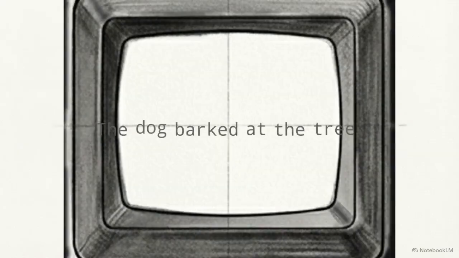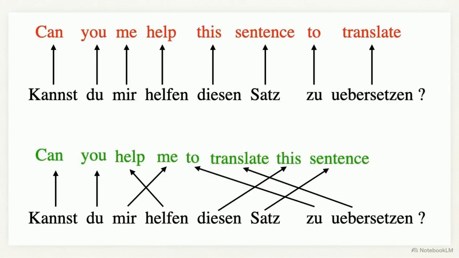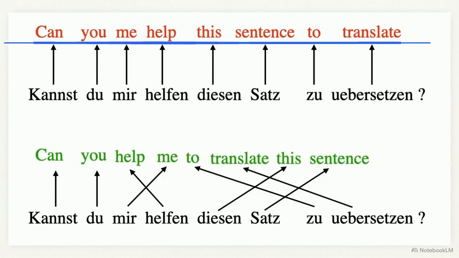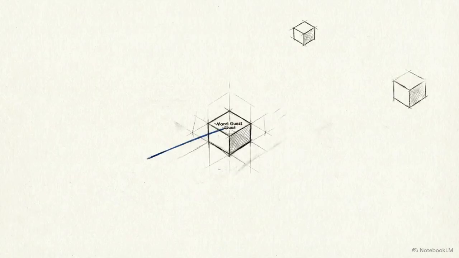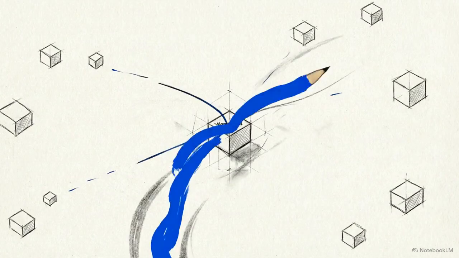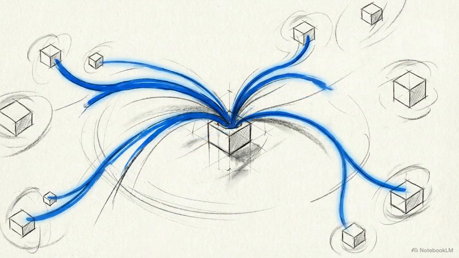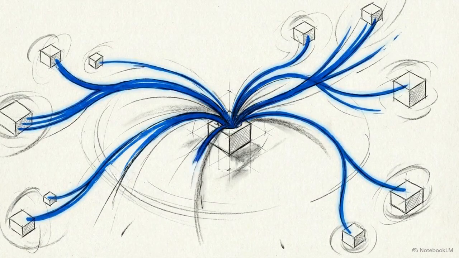For decades, early computers couldn't do this. They processed text rigidly, reading one word at a time, straight out of the dictionary. This image shows exactly what happens when a computer ignores context. If you translate a German sentence into English strictly word by word, you end up with a confusing, jumbled mess because the phrasing completely falls apart. To actually understand language, AI had to stop treating words as isolated islands and learn how to read the room.